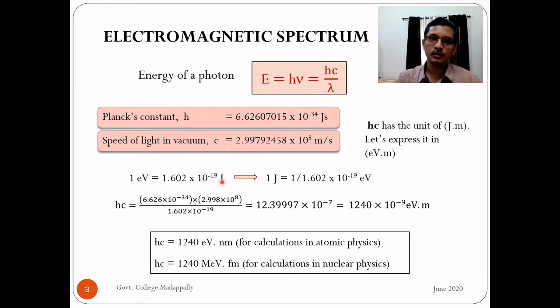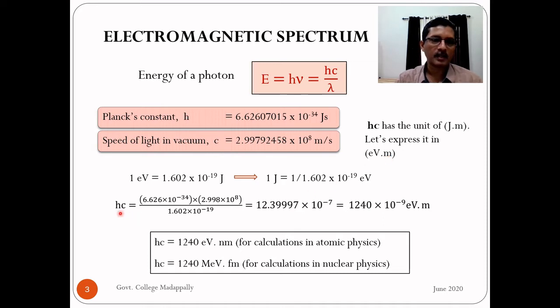Suppose we have energy in joule, how do we convert into electron volt? Take this electronic charge to the left side. We have 1 joule equals 1 by 1.602 into 10 raised to minus 19 electron volt. So to convert energy from joule to electron volt, you divide with the electronic charge. To convert from electron volt to joule, you multiply with the electronic charge. Here we have hc. hc is in joule meter. We want to express this in electron volt meter, so we have to divide with electronic charge.